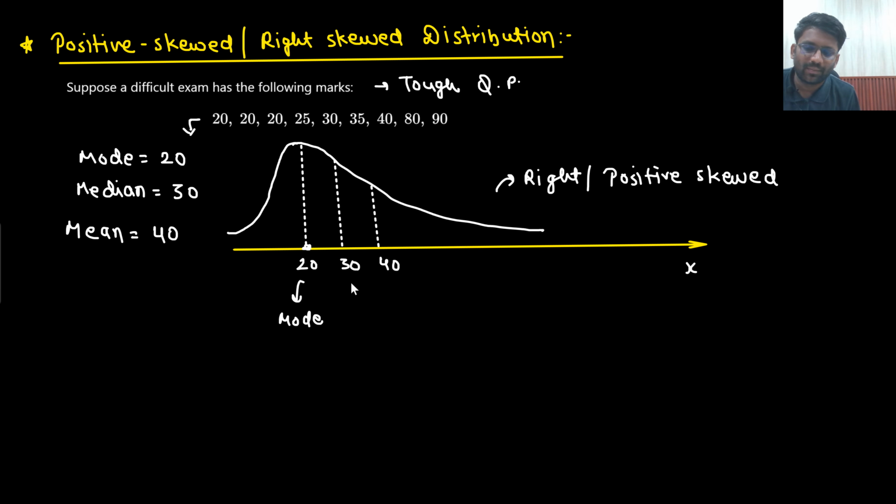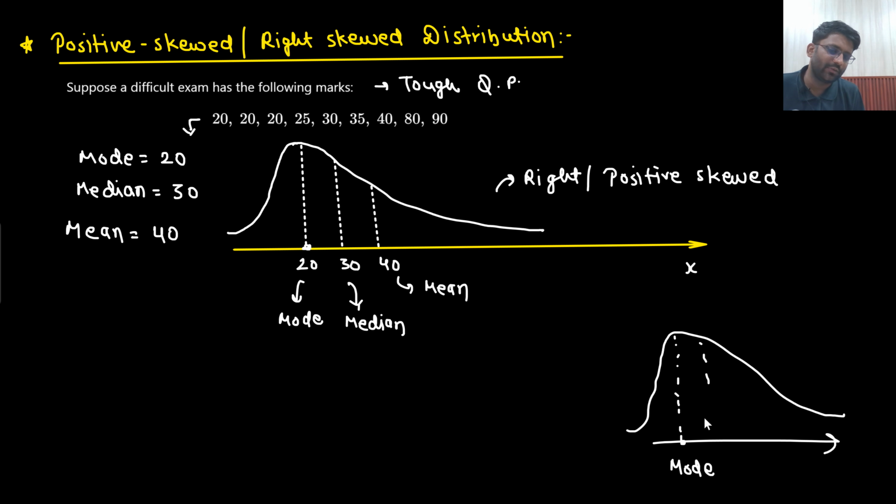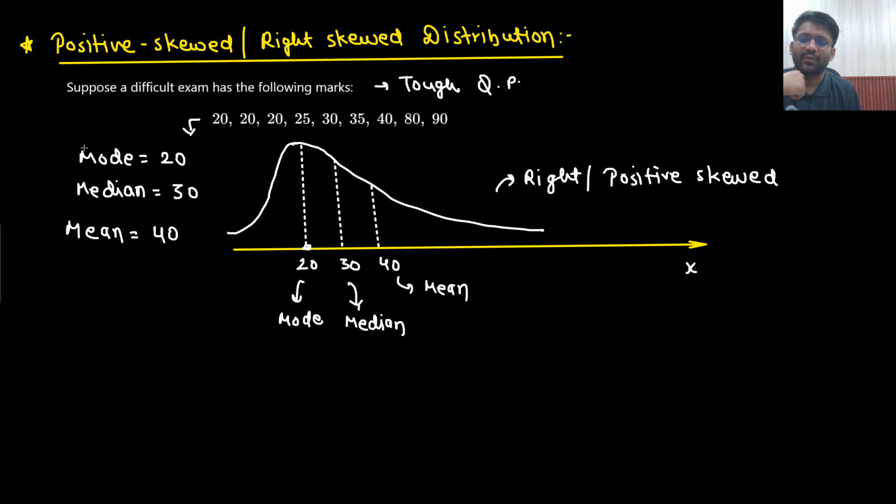How do I write the median here? This is your median and this is your mean, right? So for a positively skewed distribution, let's say in the examination they are asking about it, you will make the distribution like this, or you will make it like this. Then you would say, sir, here the maximum people are occurring, mode, next would be median, then there would be mean. So mean is coming out to be 40.